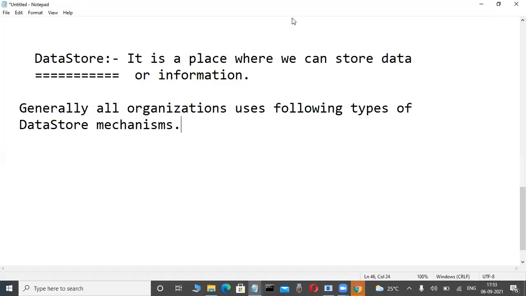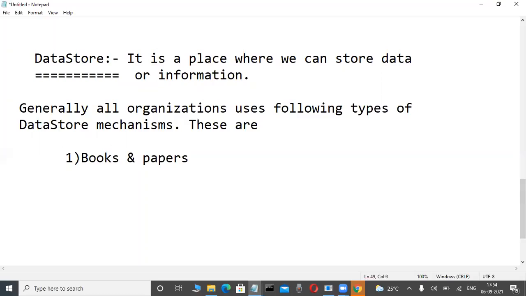Following are the types of data store mechanisms. Now observe here. Without computers, in a company, how do they store data? Ledger books are there, which are nothing but papers and books. That is not what we are learning, because for computer students, what matters is how we store data from computers onwards. First mechanism is books and papers.